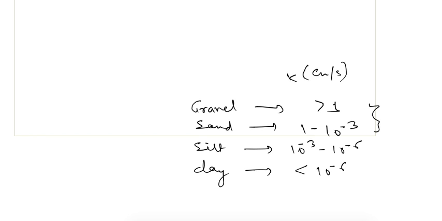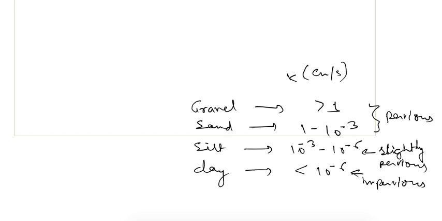So gravel and sand are termed as pervious, silt is slightly pervious, and clay is termed as impervious. These are some general values.